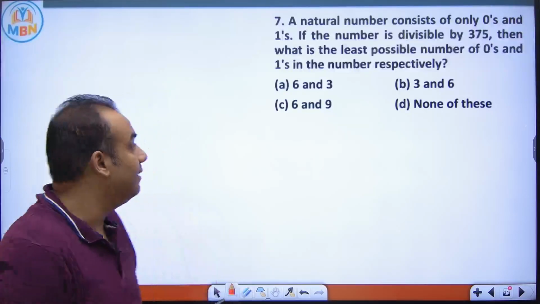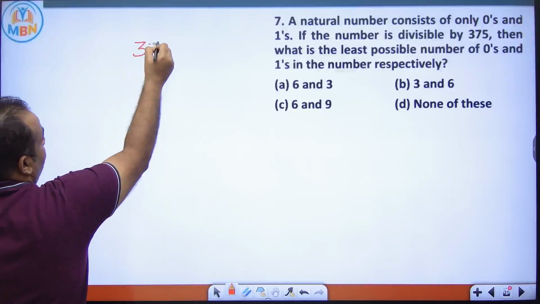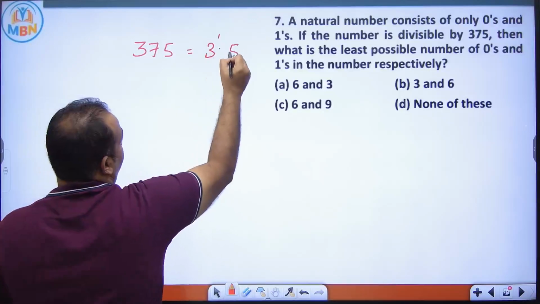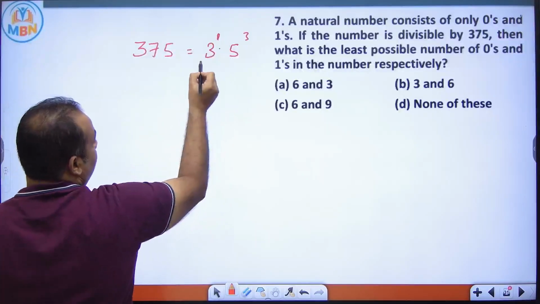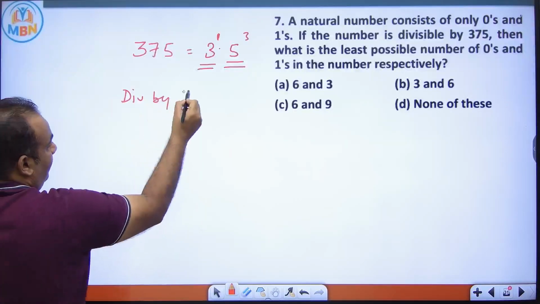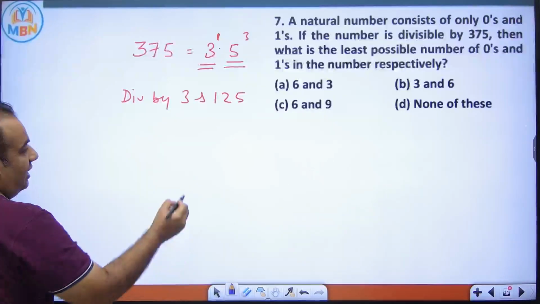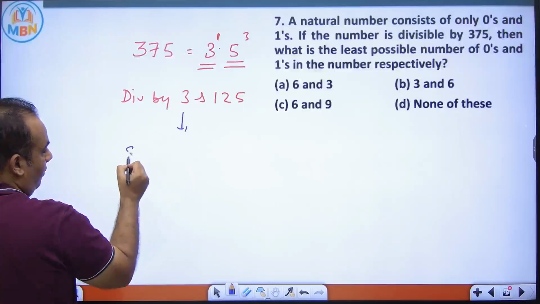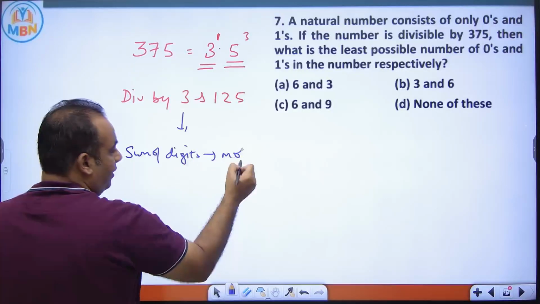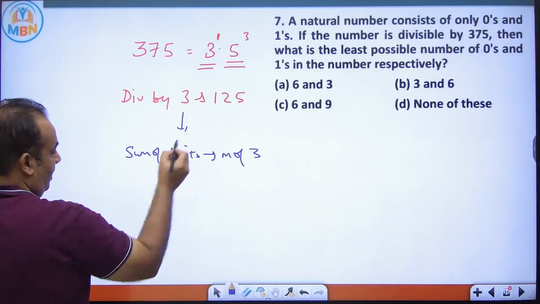Now see the solution. A natural number consists of only zeros and ones. This number is divisible by 375. Let's see what 375 is. 375 is 3 into 125. It means this number is divisible by 3 and this number is divisible by 125. What is the divisibility rule of 3? The divisibility rule of 3 is the sum of the digits should be a multiple of 3, and if it is divisible by 125,